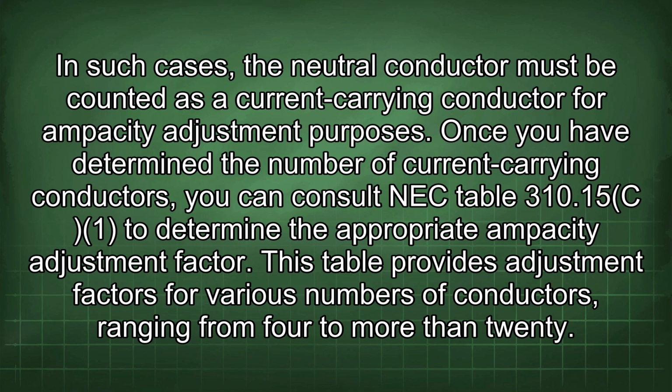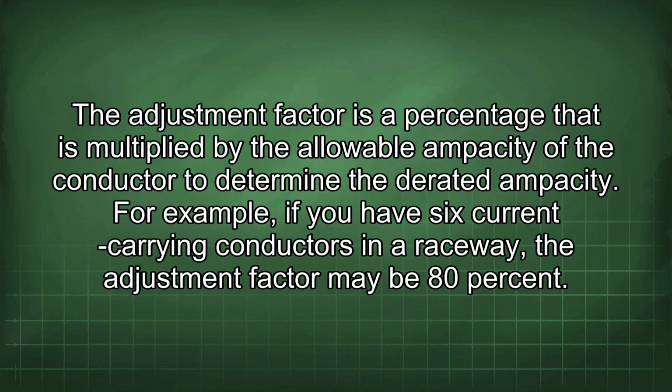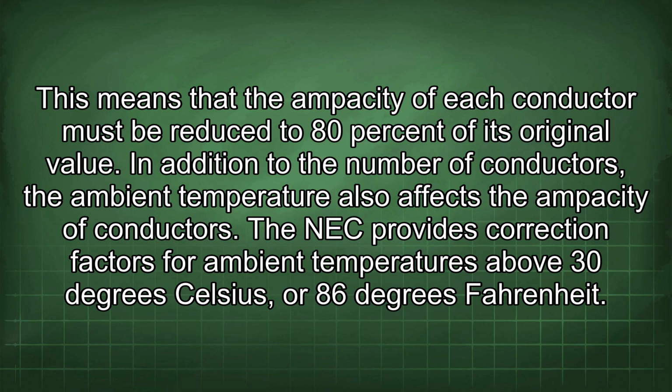In such cases, the neutral conductor must be counted as a current-carrying conductor for ampacity adjustment purposes. Once you have determined the number of current-carrying conductors, you can consult NEC Table 310.15(B)(3)(a) to determine the appropriate ampacity adjustment factor. This table provides adjustment factors for various numbers of conductors, ranging from 4 to more than 20. The adjustment factor is a percentage that is multiplied by the allowable ampacity of the conductor to determine the derated ampacity. For example, if you have 6 current-carrying conductors in a raceway, the adjustment factor may be 80%. This means that the ampacity of each conductor must be reduced to 80% of its original value.